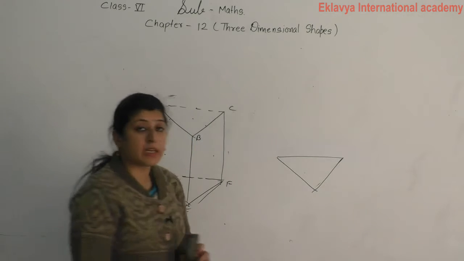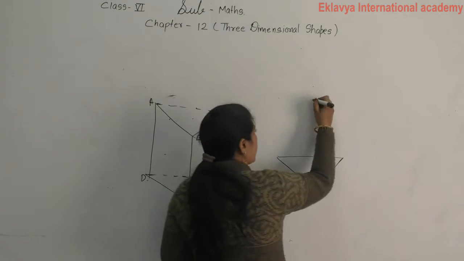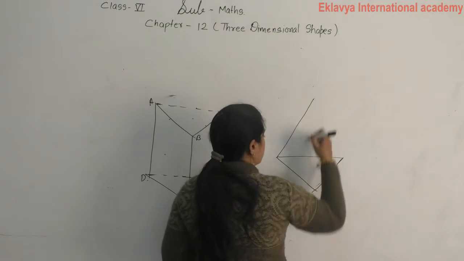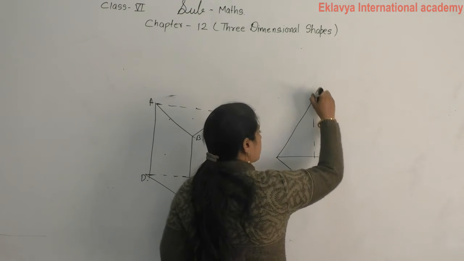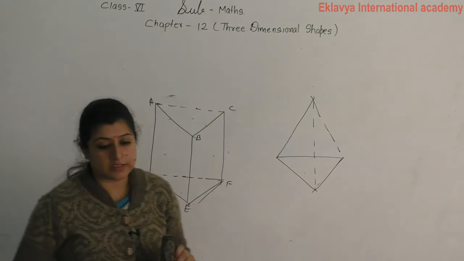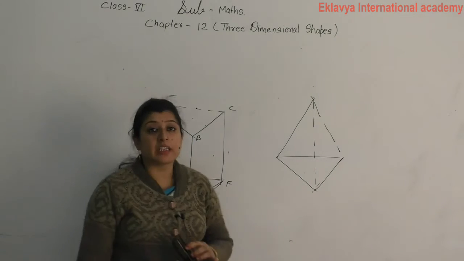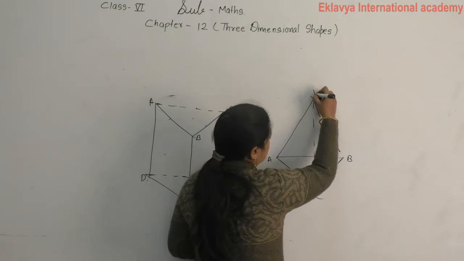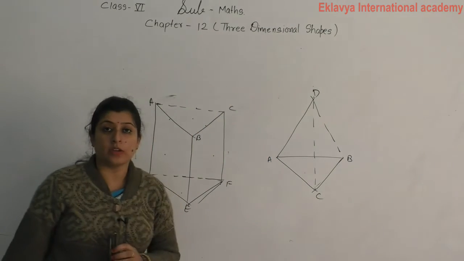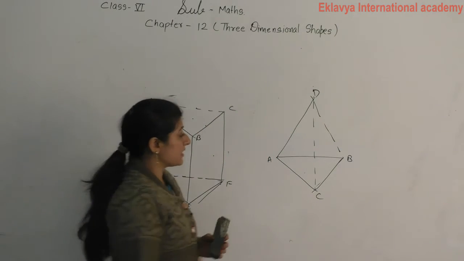In a triangular pyramid we make one vertex and join it with all these. Then it becomes a triangular pyramid. A, B, C joined by dotted lines. Then how many faces in this?